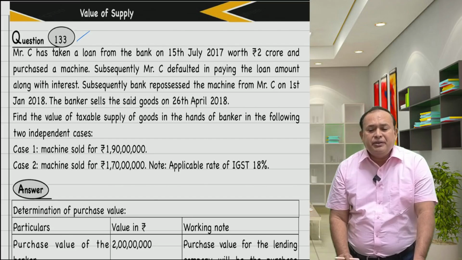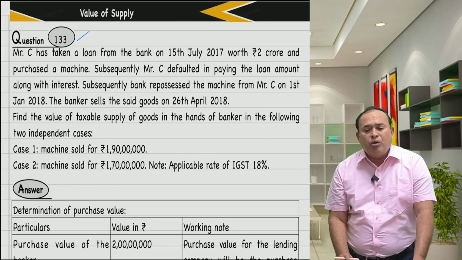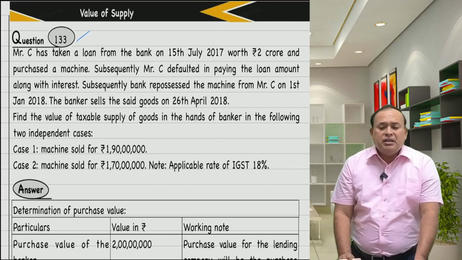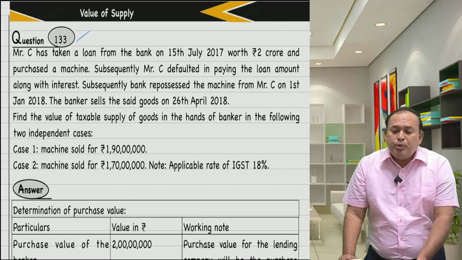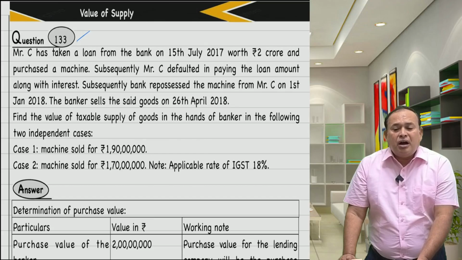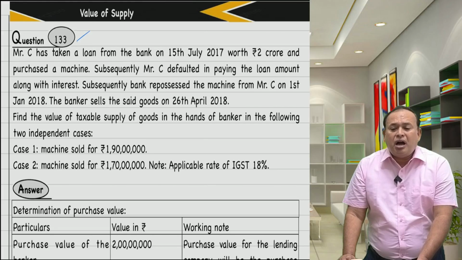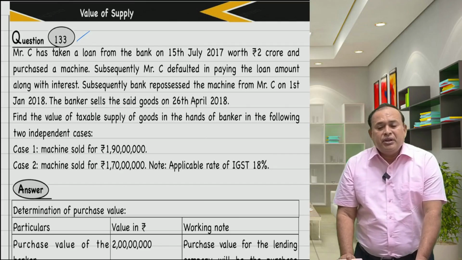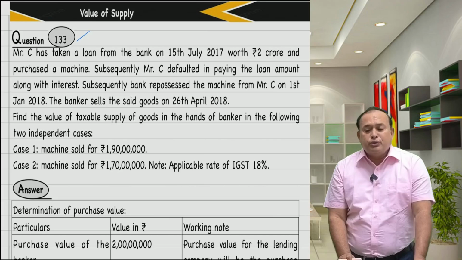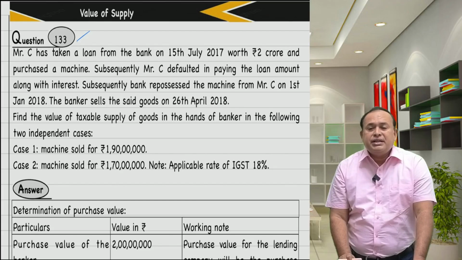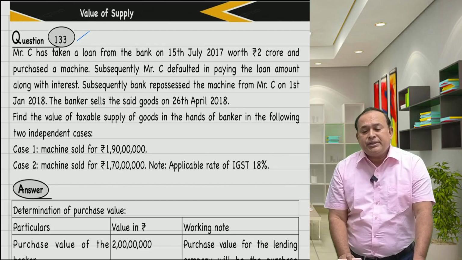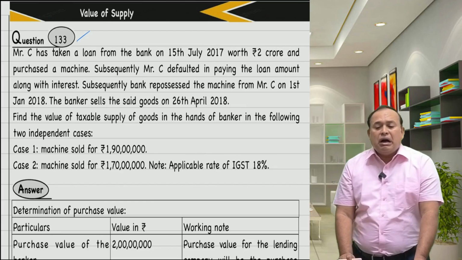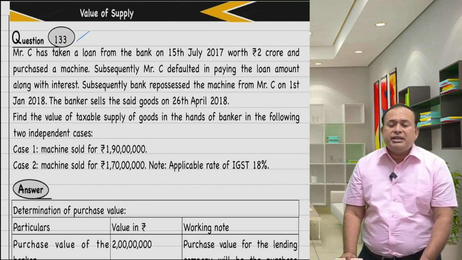Subsequently, Mr. C defaulted in paying the loan amount along with the interest. The bank repossessed the machine from C on 1st Jan 2018. The banker sells the said goods on 26th April 2018. Find the value of taxable supply of goods in the hands of the banker in the following two independent cases. Case 1, machine sold for 1 crore 90 lakhs. Case 2, machine sold for 1 crore 70 lakhs. Note, take the applicable rate of IGST as 18%.